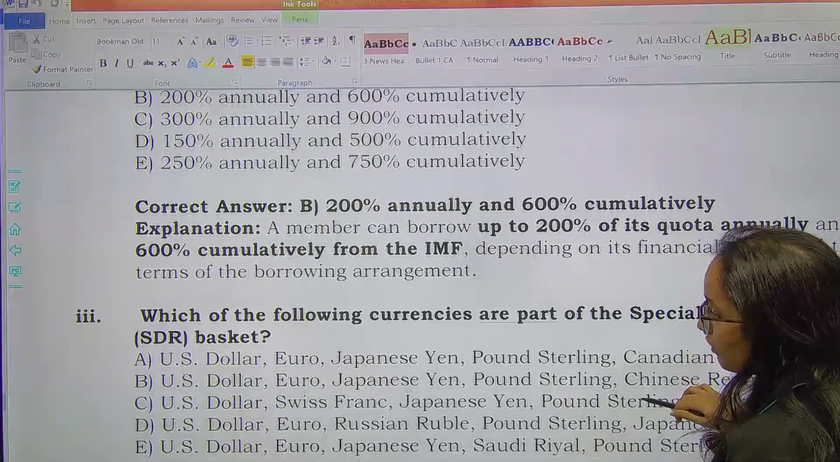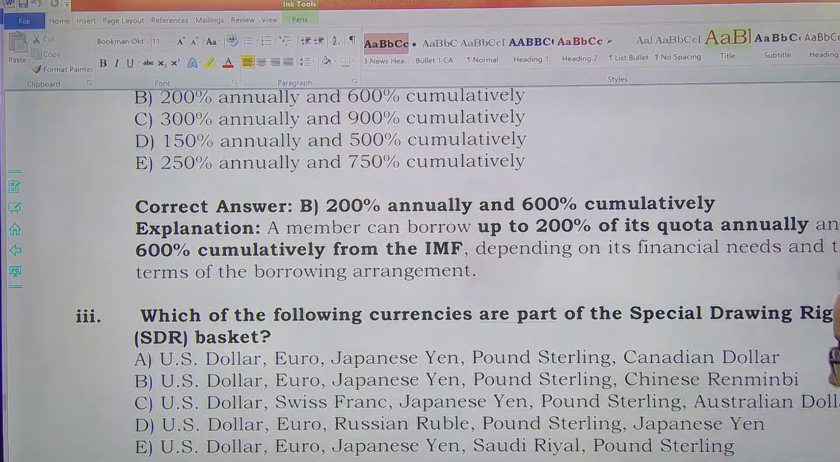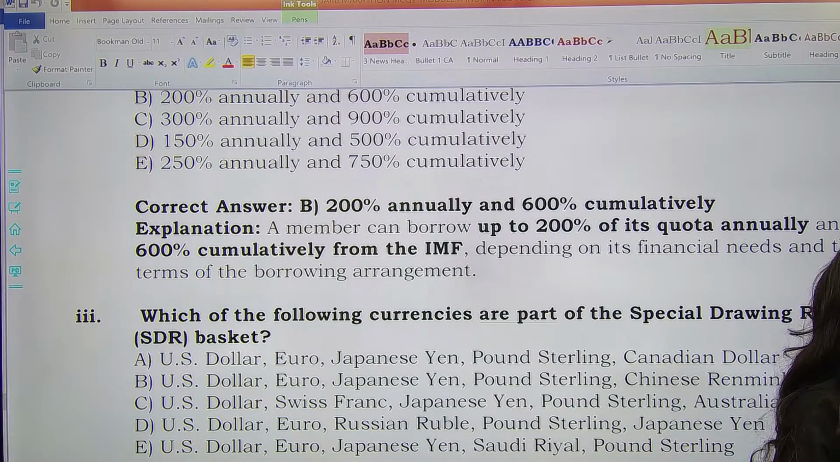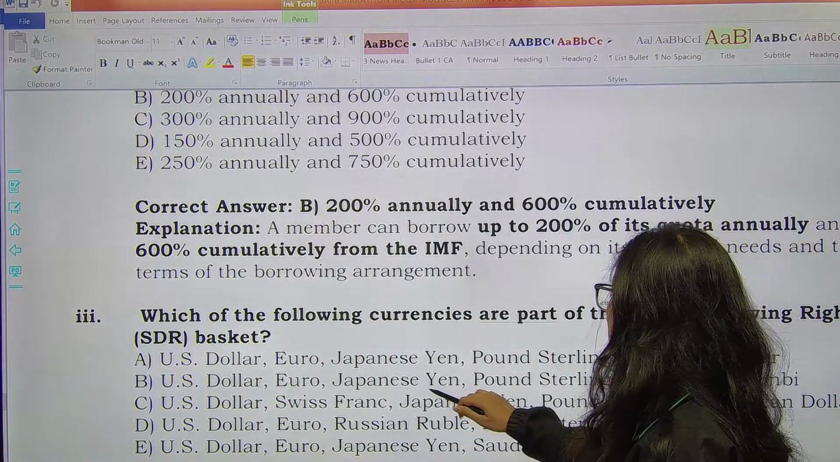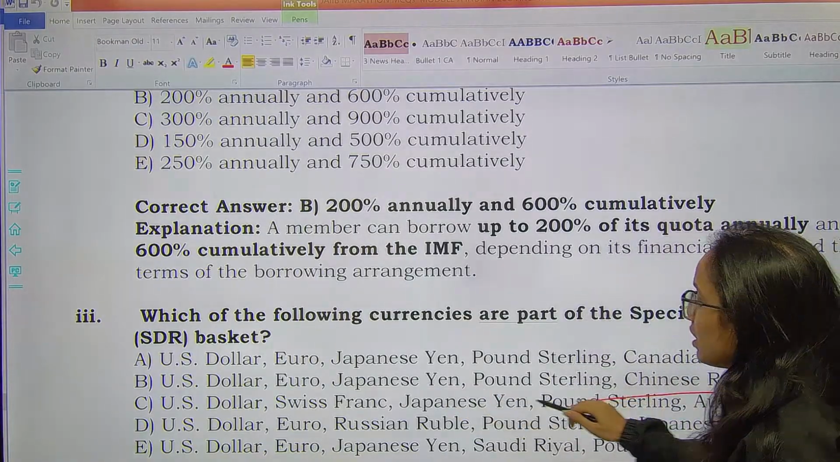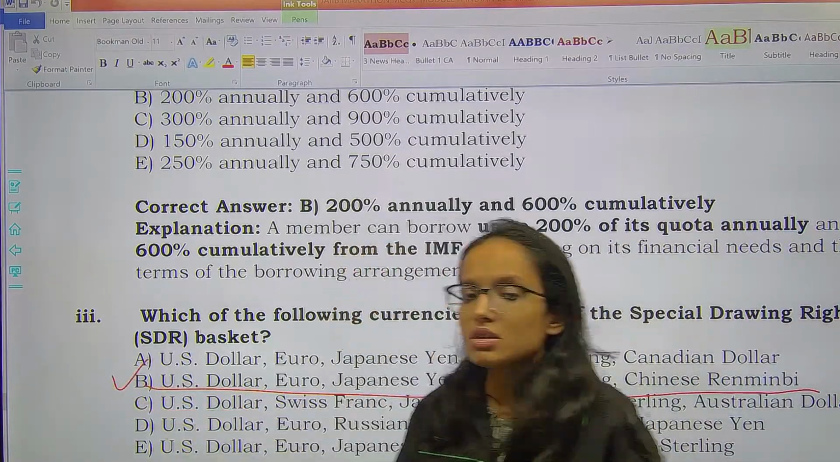Next question. Which of the following currencies are part of the special drawing rights basket? SDR basket में कौन कौन सी currencies हैं? You must remember this thing. Tell me anyone, SDR basket में कौन कौन सी currencies हैं? The SDR basket has which of the following currencies listed over there? So you have US dollar, you have euro, Japanese yen, pound sterling, and Chinese renminbi. So option B is the right answer.